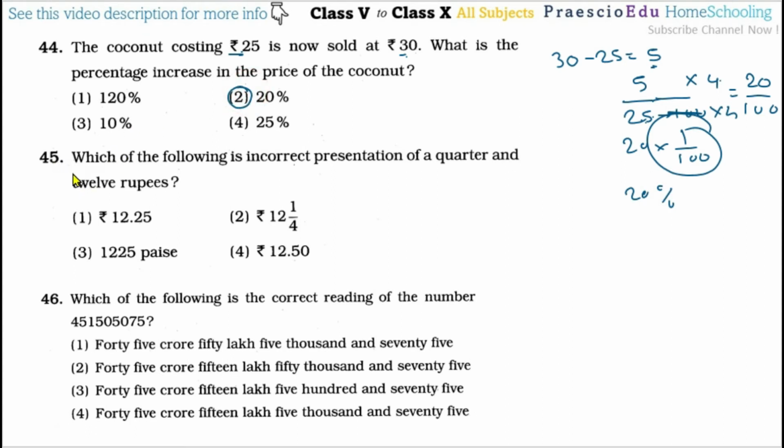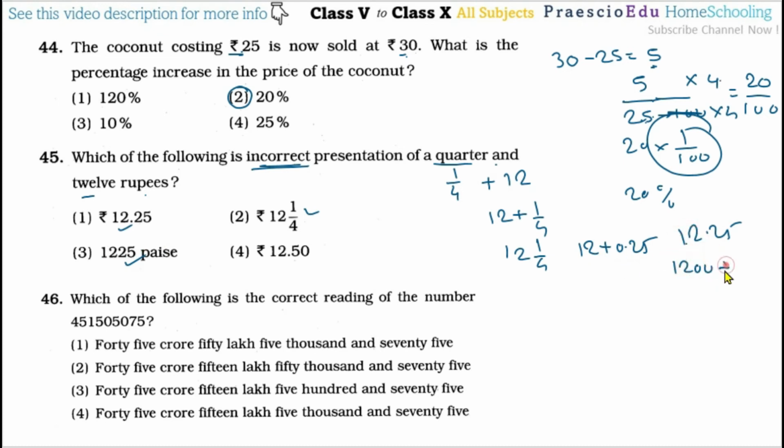Then question number 45. Which of the following is an incorrect presentation of a quarter and 12 rupees? A quarter means that is 1 by 4, and that is the addition and the 12 rupees, so that is 12. Or we can say 12 plus 1 by 4, or we can say 12 1 by 4 also, that is the same meaning, or 12 plus 0.25 also we can say, or 12.25 also we can say. So this is correct, this is correct, and this one also correct, because 12 rupees means that is 1200 plus this 0.25 means that is 25 paise, so that is 1225 paise, that is only in paise, and this is in rupees we can say, okay.